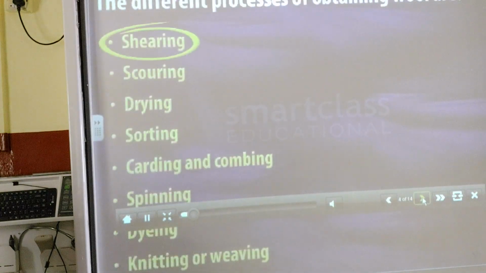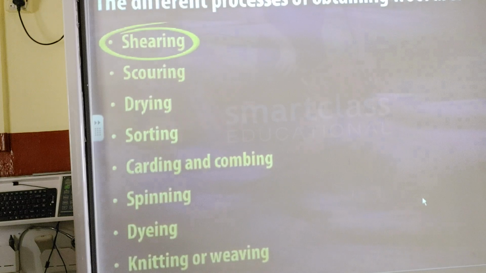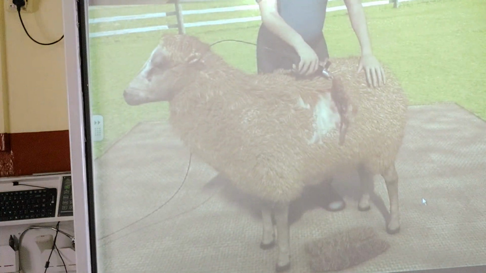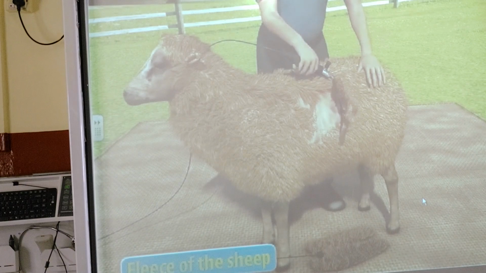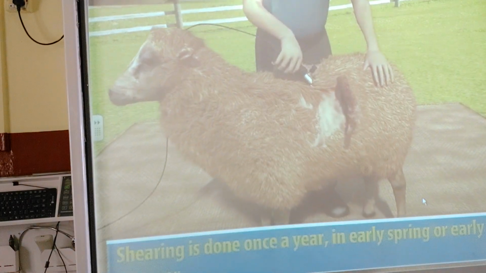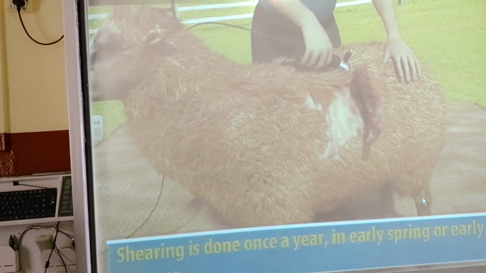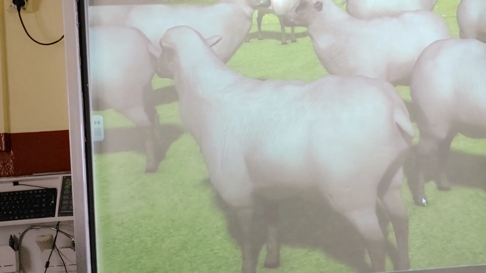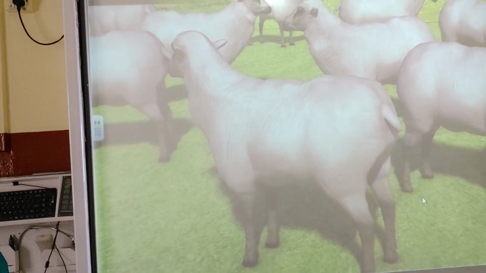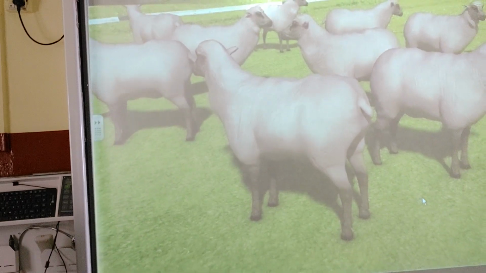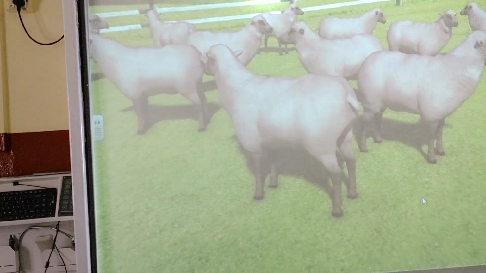Shearing. Wool processing begins with shearing, which is cutting off the woolen coat or fleece of the sheep. Shearing is done once a year in early spring or early summer. Shearing not only provides us raw wool but also helps to prevent the overheating of the body of the sheep during the hot summer months.